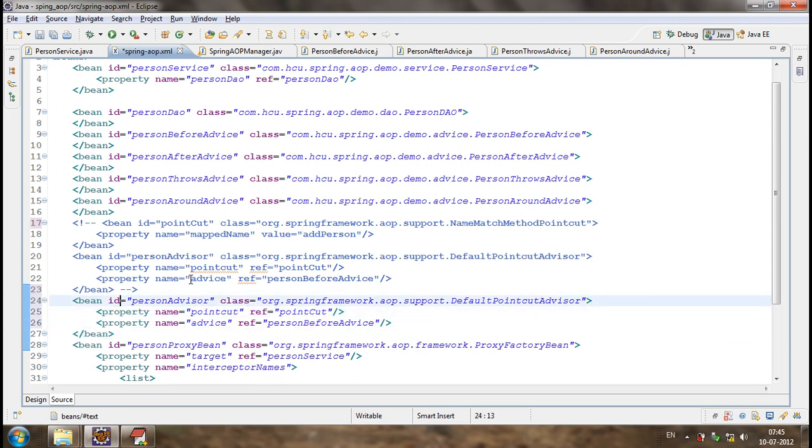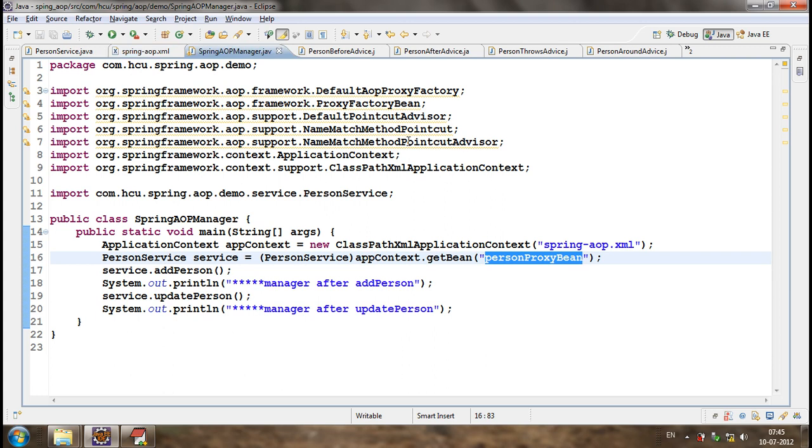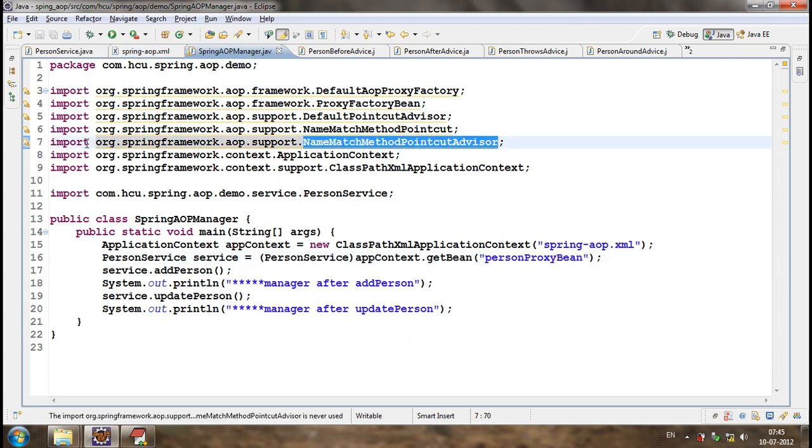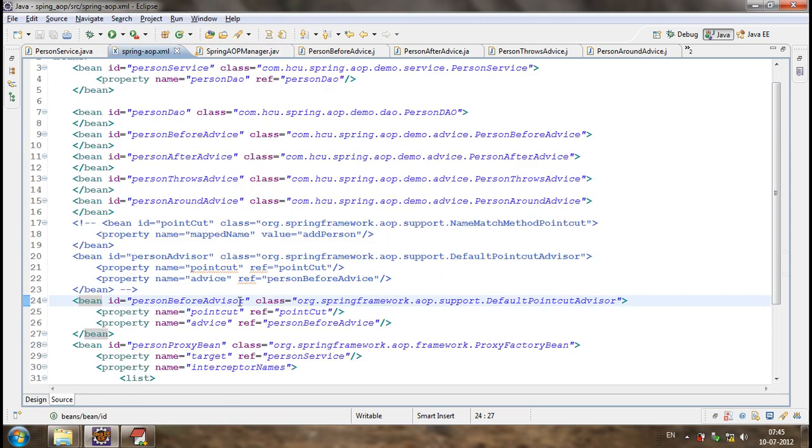Let me give person before advisor. I am not going for the default advisor now. Let me go for the specific advisor, named match method point cut advisor. Rather than going for a point cut, I'll define the mapped name here itself.